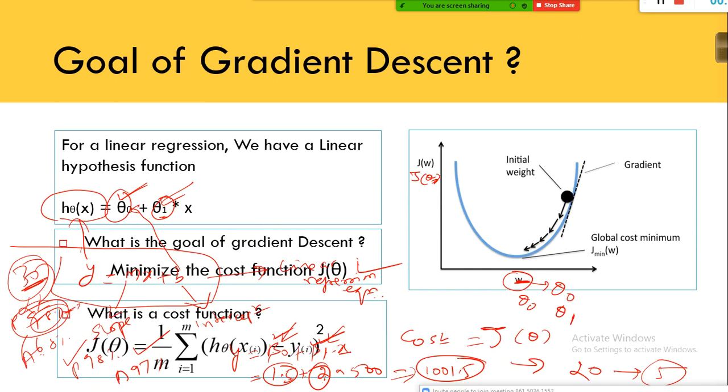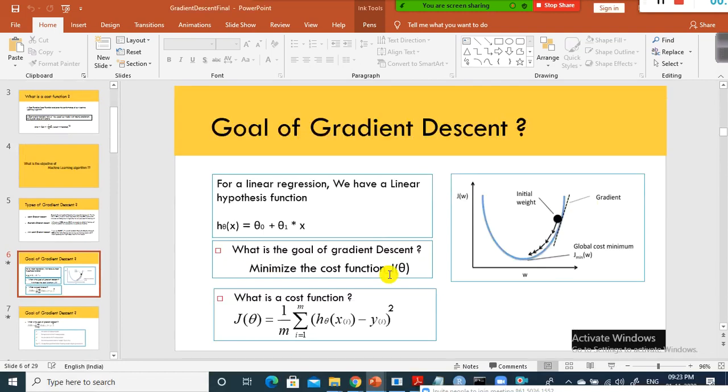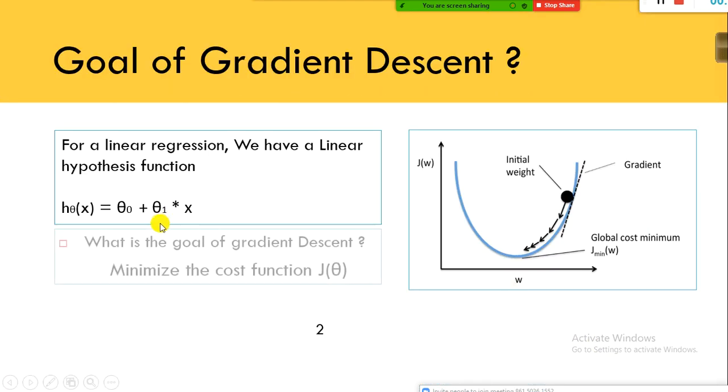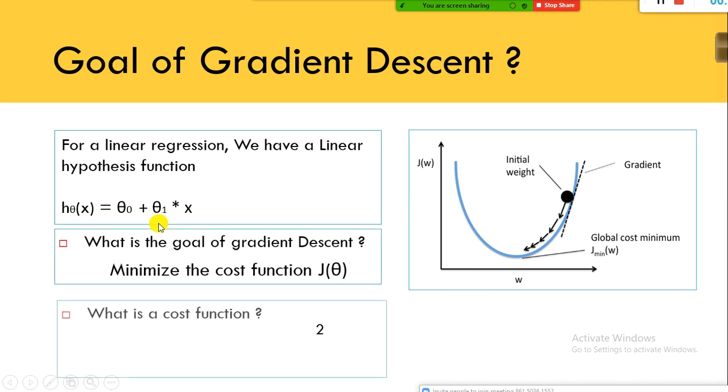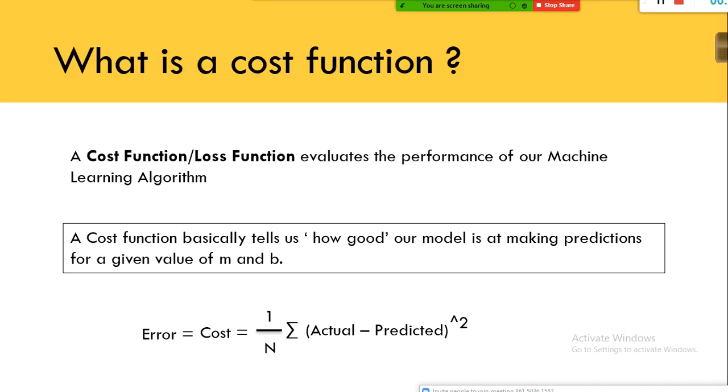So the J of theta, one second, let me just. So now you understood what is cost, what is the objective of the gradient descent algorithm. Now let us define the cost function. The J of theta is nothing but my cost. That is what I already mentioned, and it is equivalent to mean squared error. In the previous slide, we discussed mean squared error, isn't it? This is what my cost function is, right?